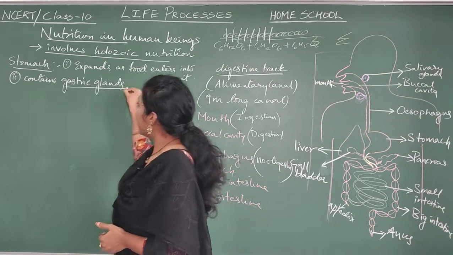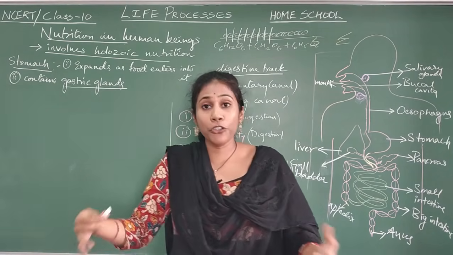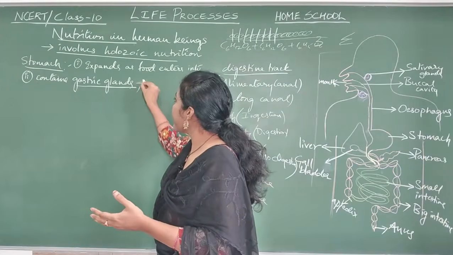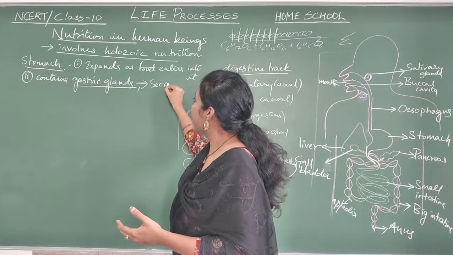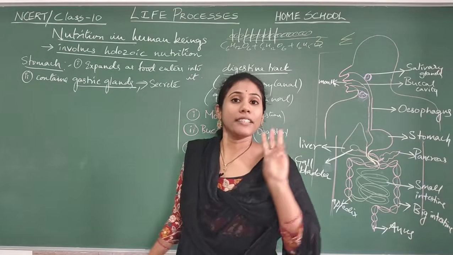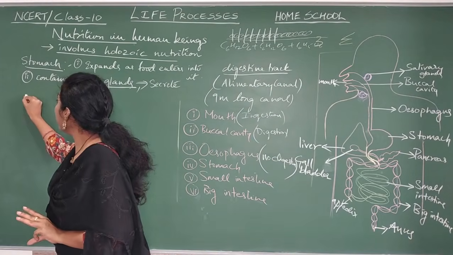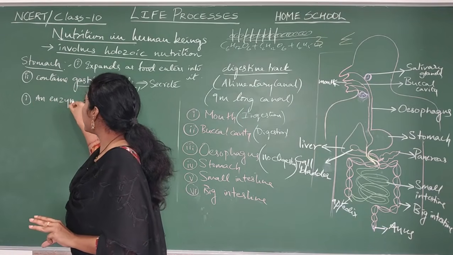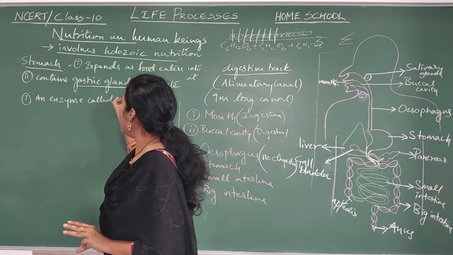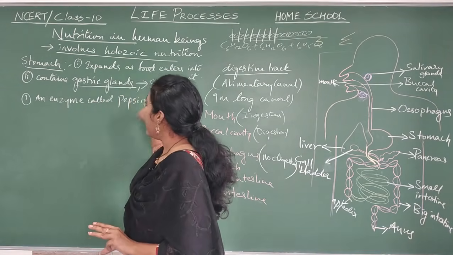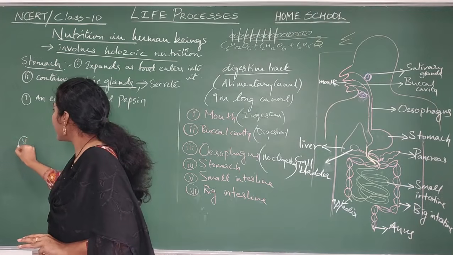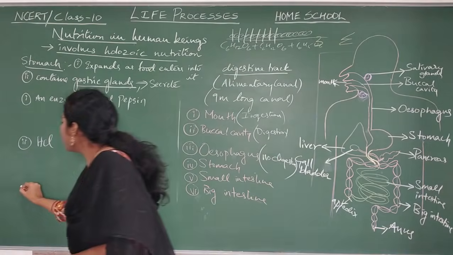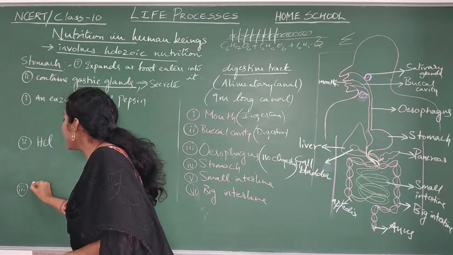And the moment the stomach enlarges, gastric glands will become active. These gastric glands will secrete 3 important substances. The first one is an enzyme called pepsin. The second chemical substance it will secrete is HCl, hydrochloric acid. And the third substance it will secrete is mucus.